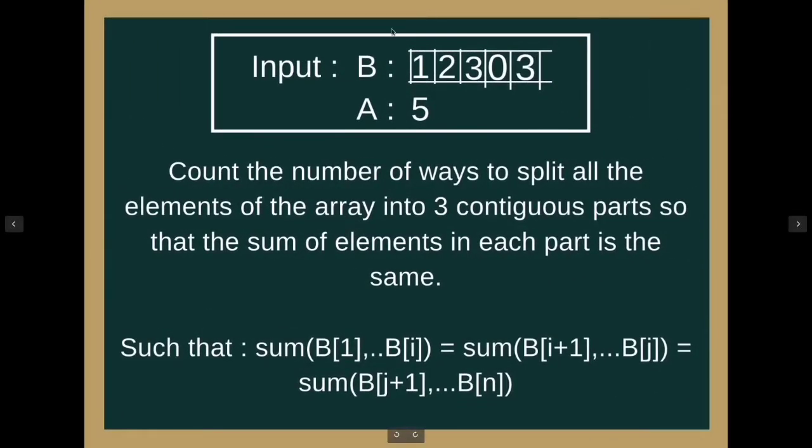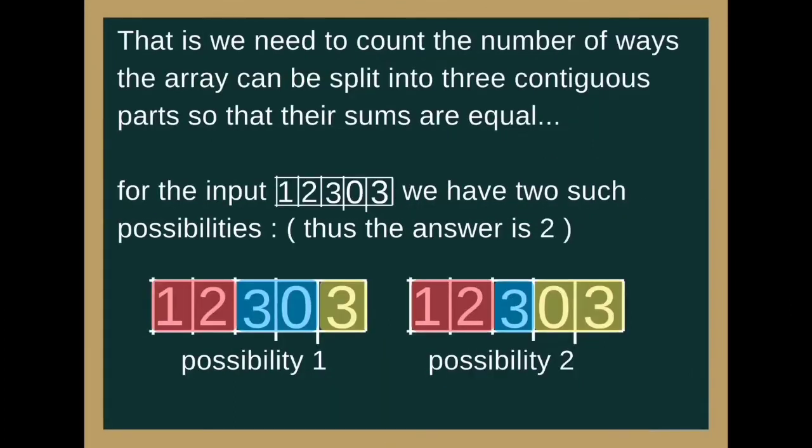Suppose our input array is this one and the length of this input array is 5. What we need to do is count the number of ways the array can be split into 3 contiguous parts so that their sums are equal. For this input, we have 2 such possibilities. That is, this possibility in which, see in the red part, the sum of the array elements is 3. Again, the sum of this blue part is 3, and again this yellow part is 3, and they are contiguous.